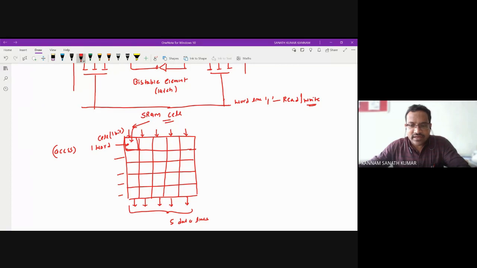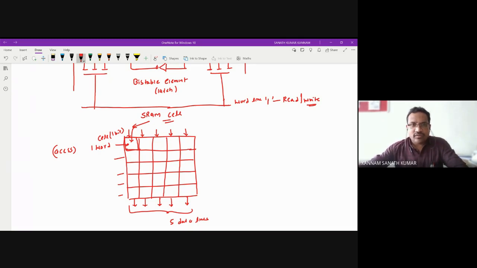Next point, when word line is high, NMOS transistor gets short circuited. So we can access the latch.